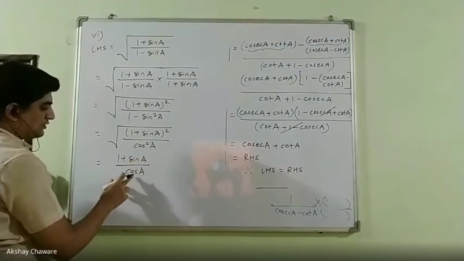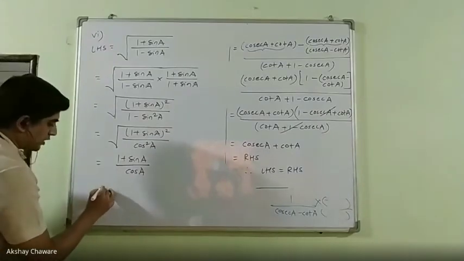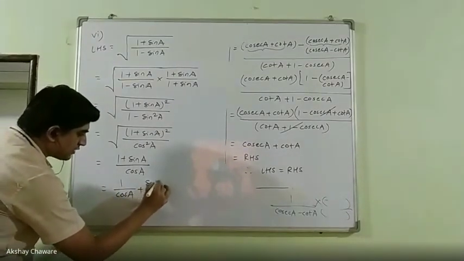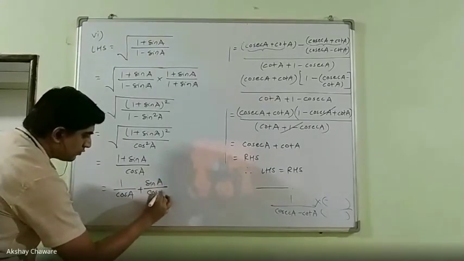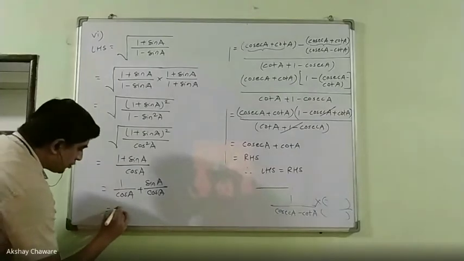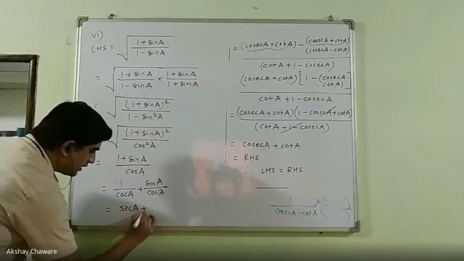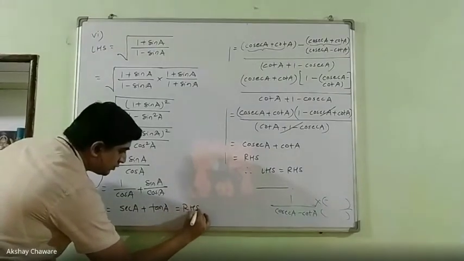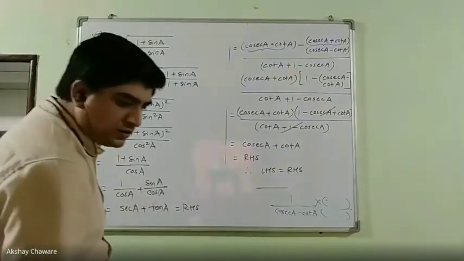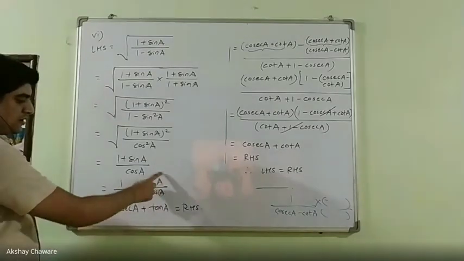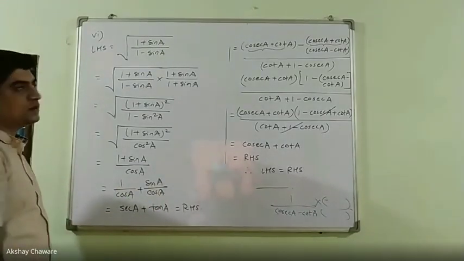So let's separate this cos A in the numerator. We will get 1 upon cos A plus sine A upon cos A. Now 1 upon cos A is nothing but sec A, and sine A upon cos A is nothing but tan A, and that is nothing but your RHS. The answer is sec A plus tan A. Yes, correct. 1 upon cos A is sec A, sin A upon cos A is tan A.